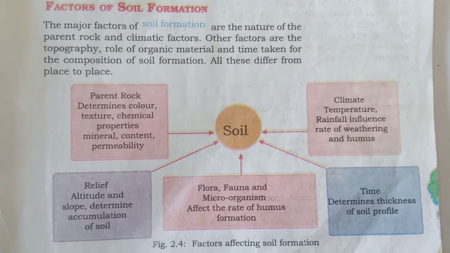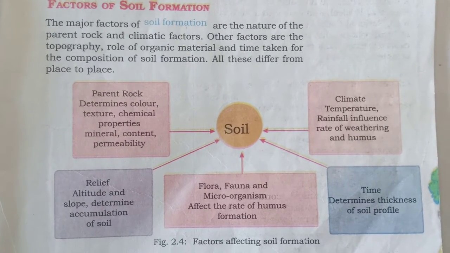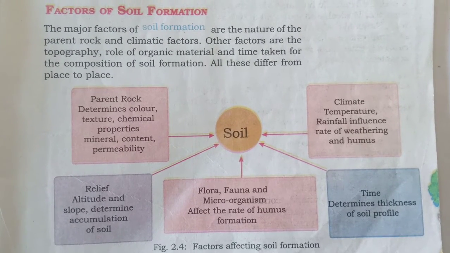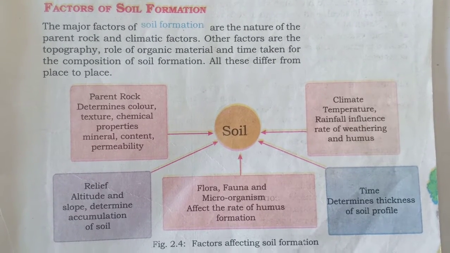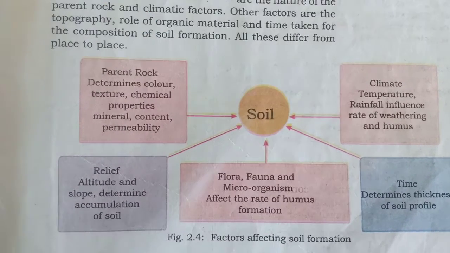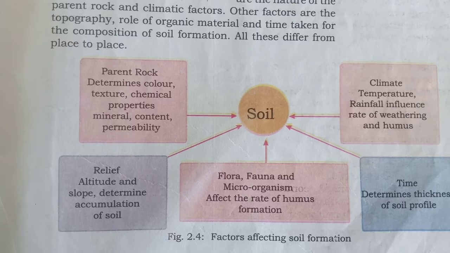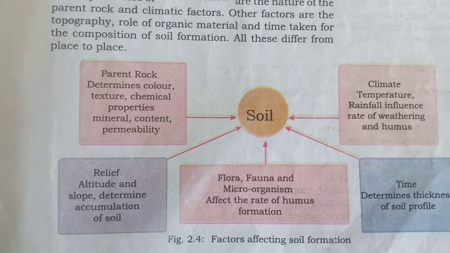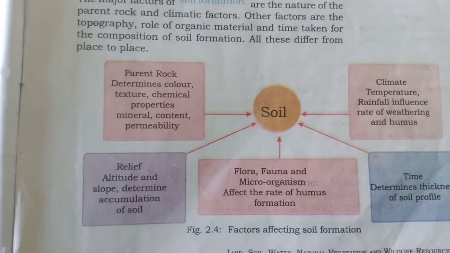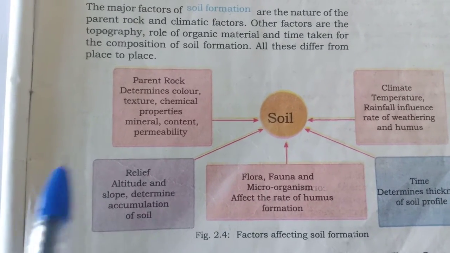Students, do you know there are some factors which affect our soil formation? Now let us understand the factors of soil formation. This is the figure of the factors of soil formation.